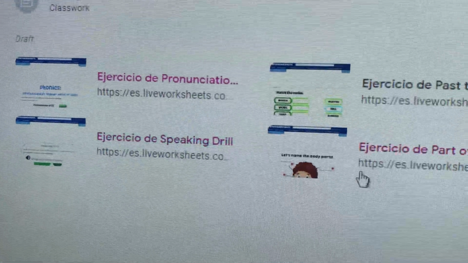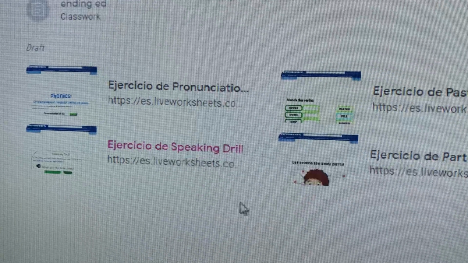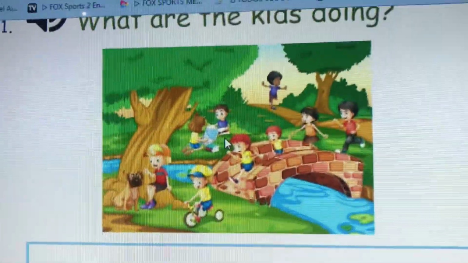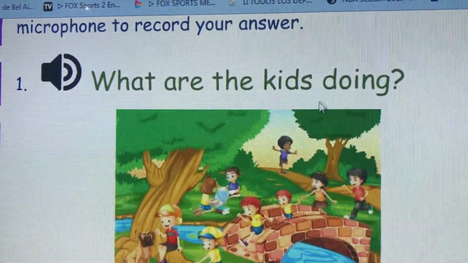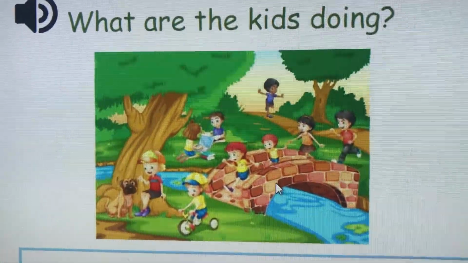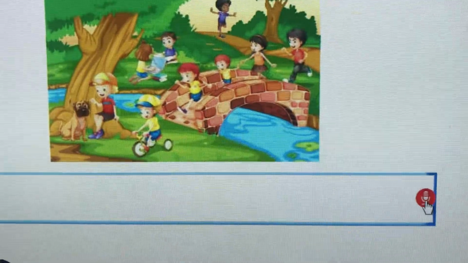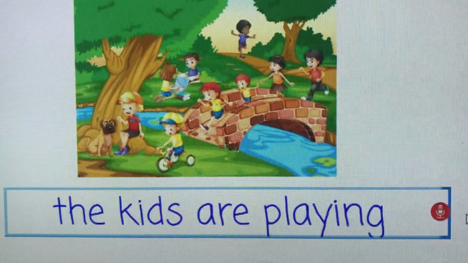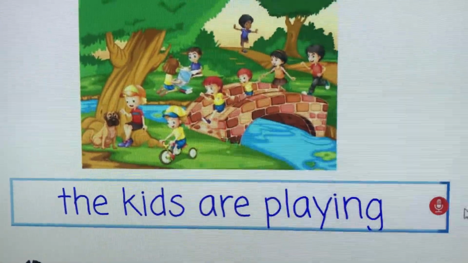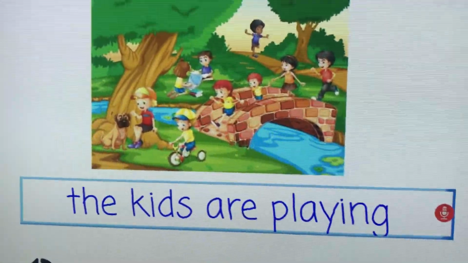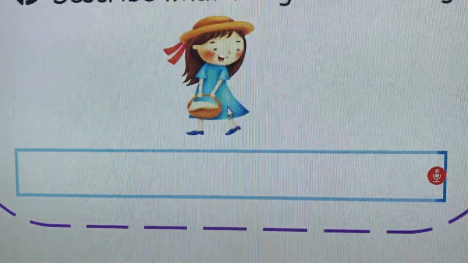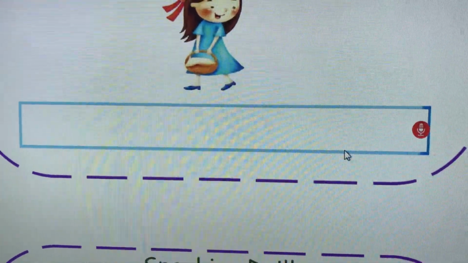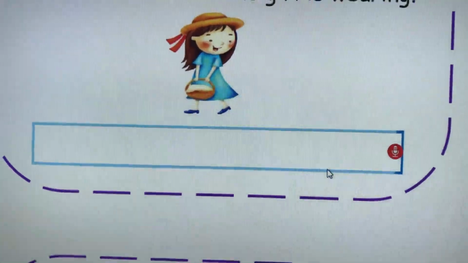Basically, they are very simple, but there are other exercises that are the same, but you have to use the voice. And this one over here, like, what are the kids doing? You gotta look at the picture. You have to describe what they are doing. Let's say the kids are playing. You see, the kids are playing. So basically that is what you see in the picture. Describe what the girl is wearing. You click here and you try to answer the question, okay? So that's basically language arts.